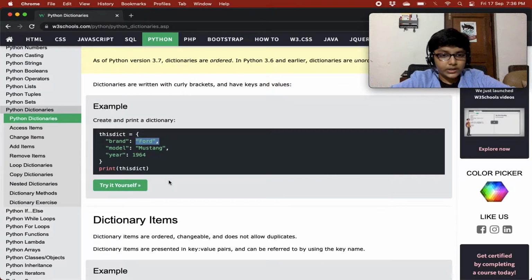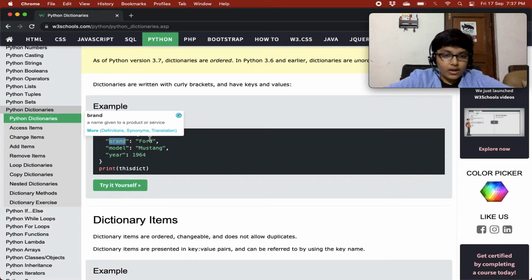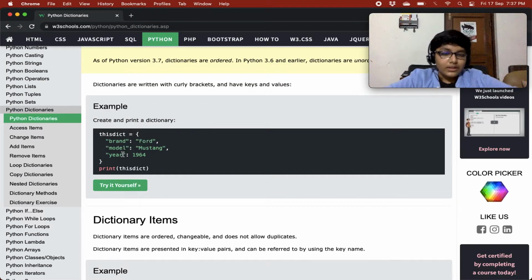Create and print a dictionary. Here we have this dict. In this we have three items, three key value pairs. The first is brand and Ford. Brand is the key and Ford is the value. Then the second item is model and Mustang. Model is the key and Mustang is the value. And the third item is year.